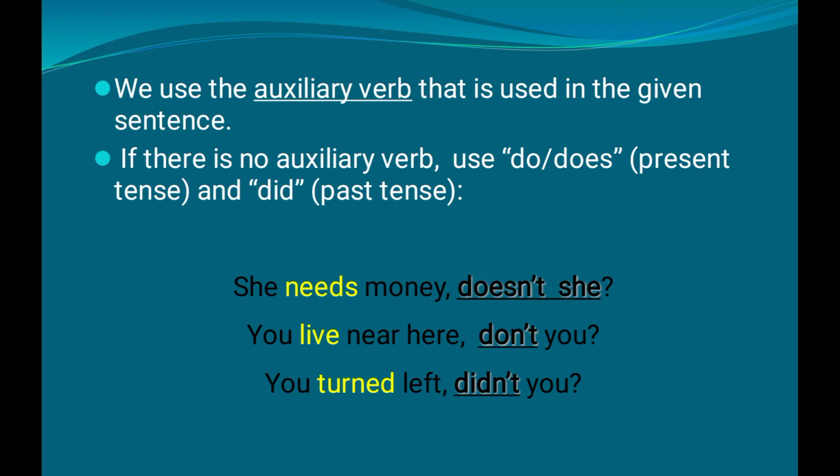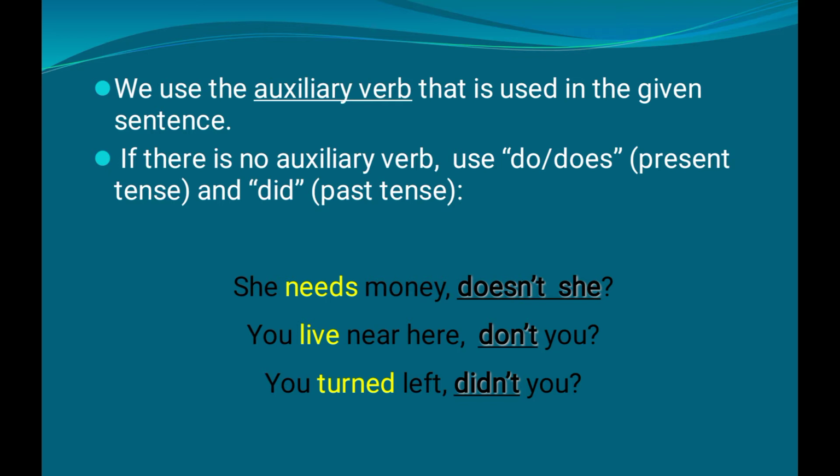Now, some of the basic principles or fundamental rules to be followed for creating such question tags is that we use the auxiliary verb that is used in the given sentence. Sometimes the sentence will be given with two verbs, an auxiliary verb and a main verb. When a sentence is given with both an auxiliary verb and a main verb, then we need to consider the auxiliary verb for preparing the question tag.